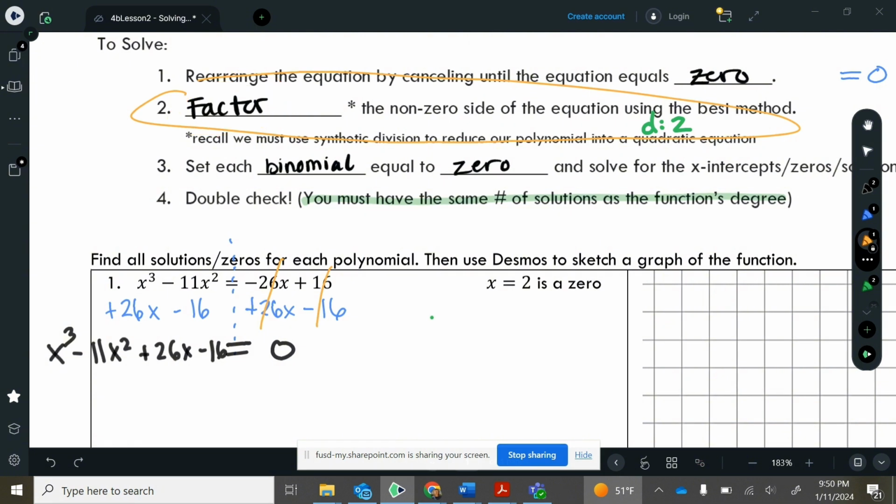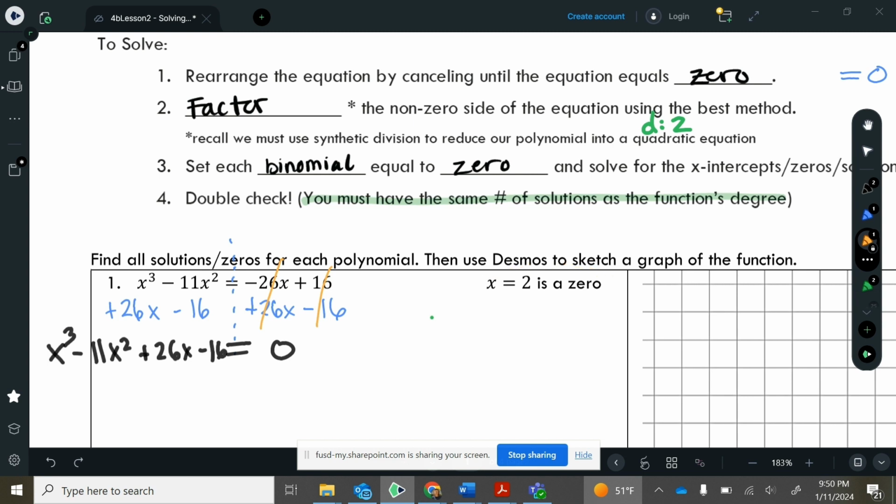Now notice that this problem, it's actually giving us one of the solutions already. Now in the future, not too long from now, we're going to learn some methods to kind of find these on our own, or to find potential solutions that we're going to check. But for now, we're given one. It tells us x equals 2 is a 0. Or in other words, x equals 2 is a solution.